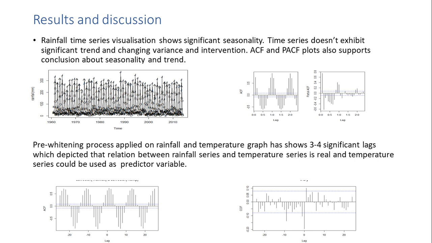Temperature series in the data is considered as the predictor variable. The correlation between temperature and rainfall series was found to be 0.63. The temperature series explained 63% change in the rainfall. Pre-whitening process applied on rainfall and temperature series has shown 3 to 4 different lags, which depicted that the relation between rainfall series and temperature series is real, and temperature series could be used as predictor variable.